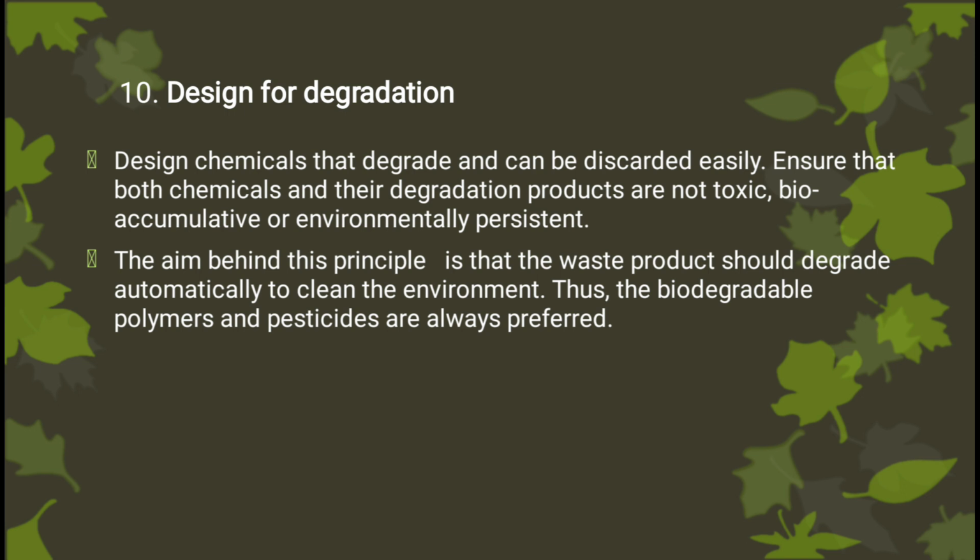Thus, the biodegradable polymer and pesticide are always preferred. An example is plastic. Plastic packaging is durable, but it affects environment as well as human health. So, use of plastic can be avoided or we can use biodegradable plastic. The plastic made from lactic acid is biodegradable.